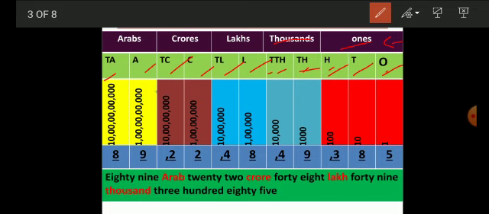The comma is placed between the two periods. The third period is lakhs, consisting of two place values: lakhs, 10 lakhs. The comma is placed between the two periods. The fourth period is crores, consisting of two place values: crores and 10 crores. The comma is placed between the two periods. The fifth period is Arabs, consisting of two place values: Arabs, 10 Arabs. The comma is placed between the two periods again.